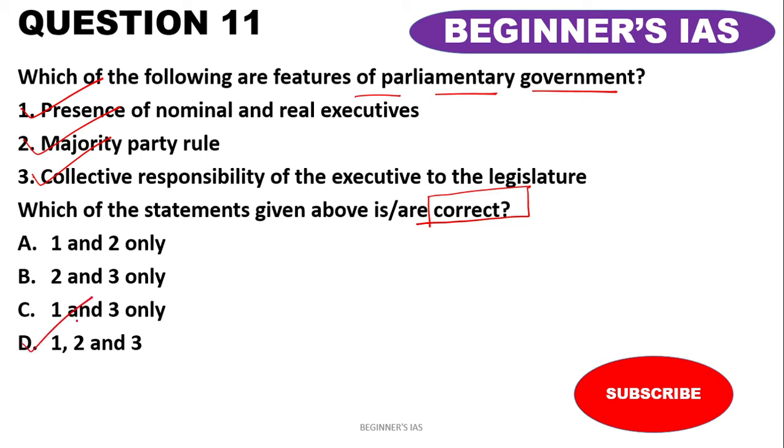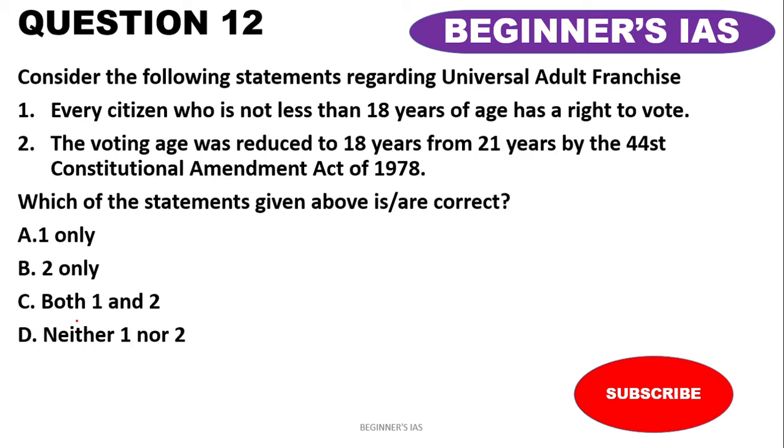Let us move on with question number 12. Consider the following statements regarding universal adult franchise. Every citizen who is not less than 18 years of age has the right to vote. The voting age was reduced to 18 years from 21 years by the 44th Constitutional Amendment Act of 1978. Here we have to identify the correct statement.